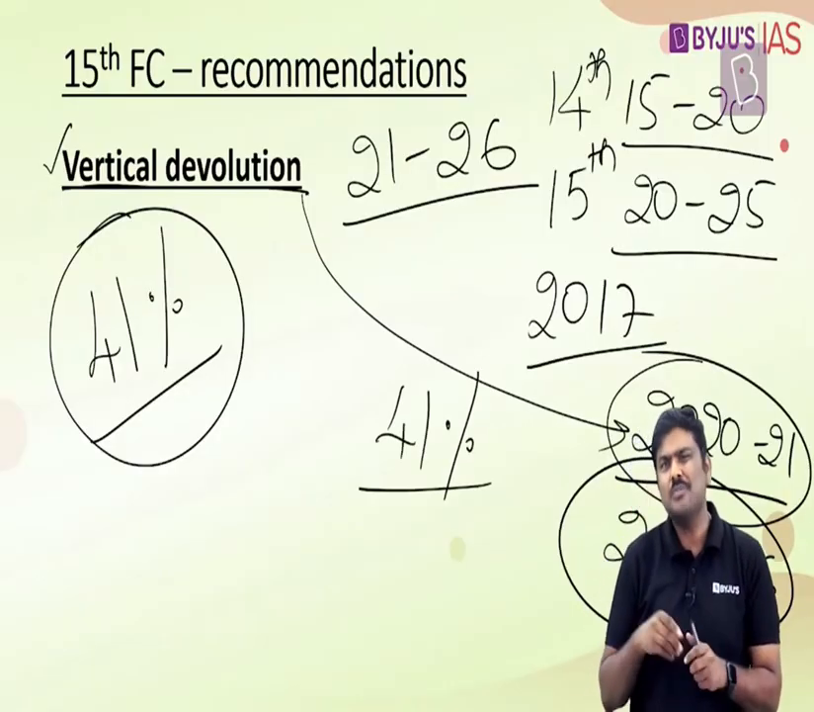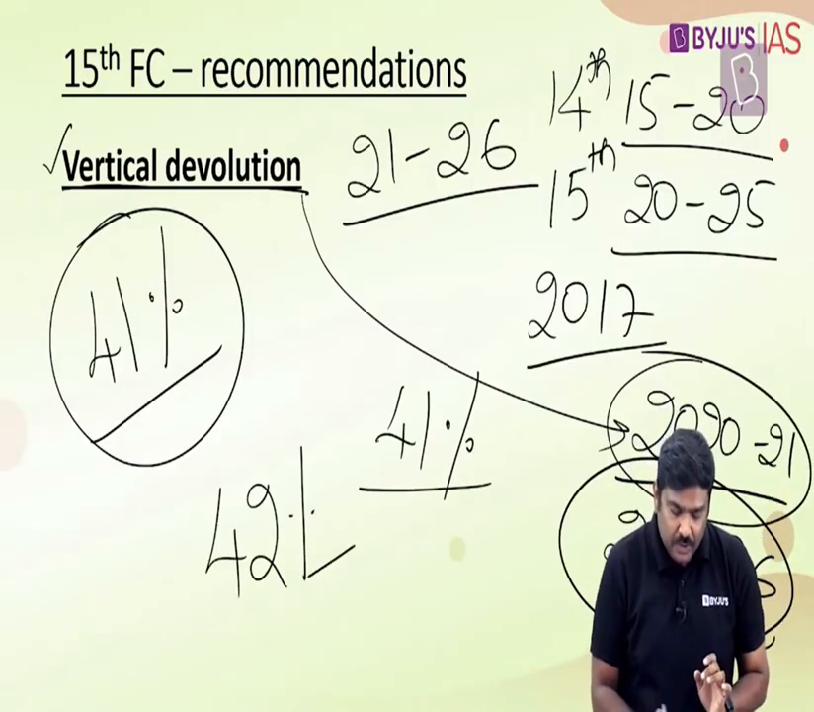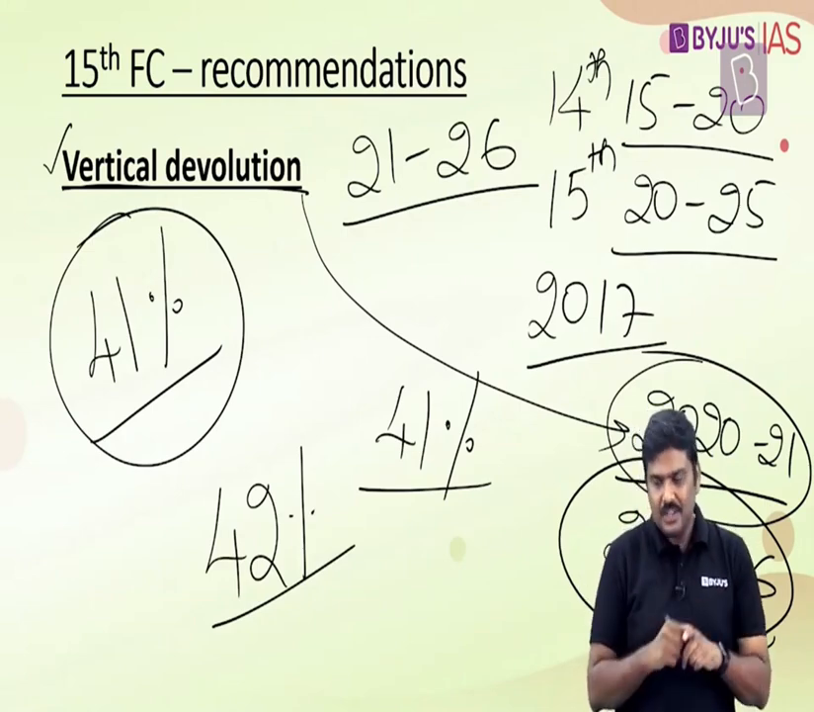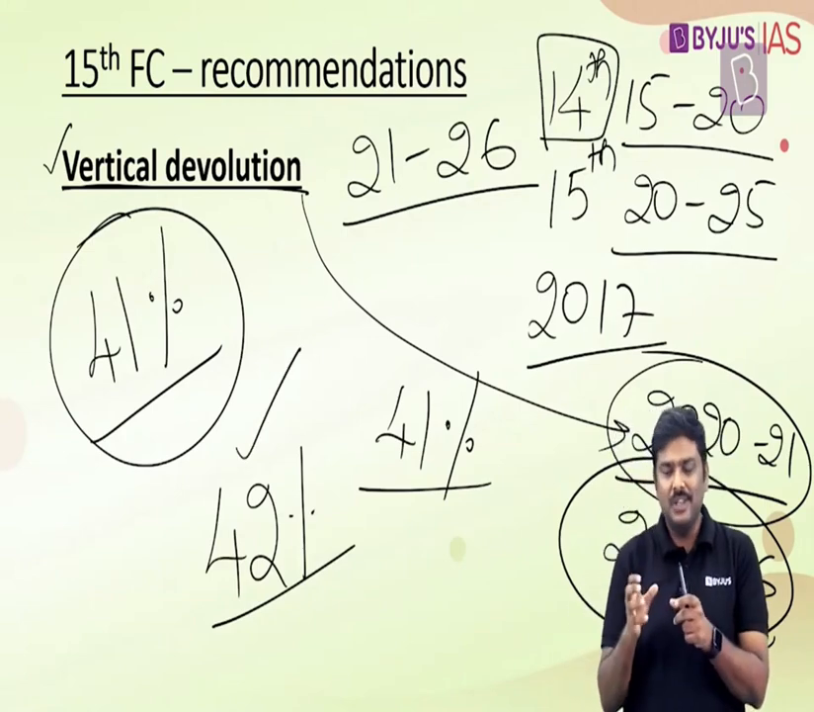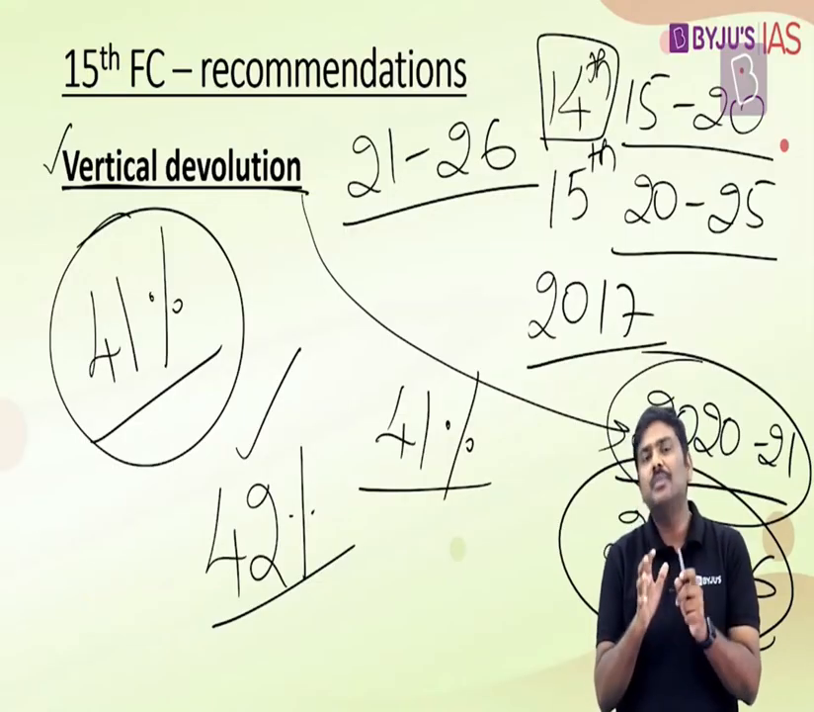Now some of the books or magazines will say 41% and some magazines will say 42%. Don't get confused here, there's a reason for this. The earlier Finance Commission, that is the 14th Finance Commission, had allocated this particular vertical devolution formula. And the 15th Finance Commission says we'll stick with the same devolution formula in order to ensure there is sustainability and a continuous stream of revenue between the center and the states.